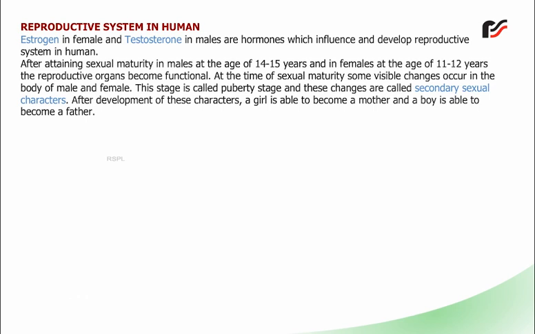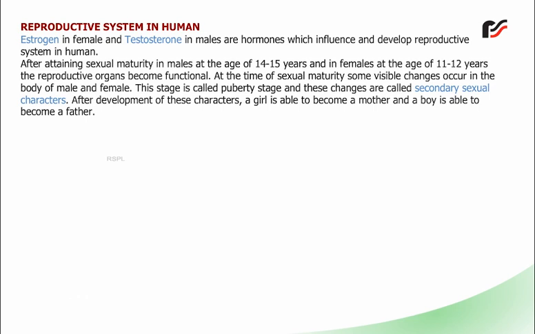At the time of sexual maturity, some visible changes occur in the body of male and female. This stage is called the puberty stage, and these changes are called secondary sexual characters. After development of these characters, a girl is able to become a mother and a boy is able to become a father.